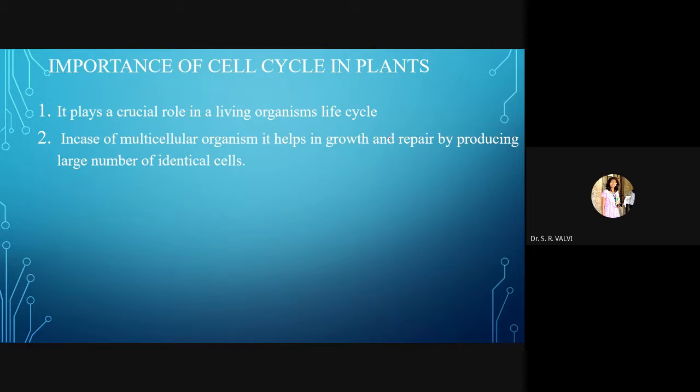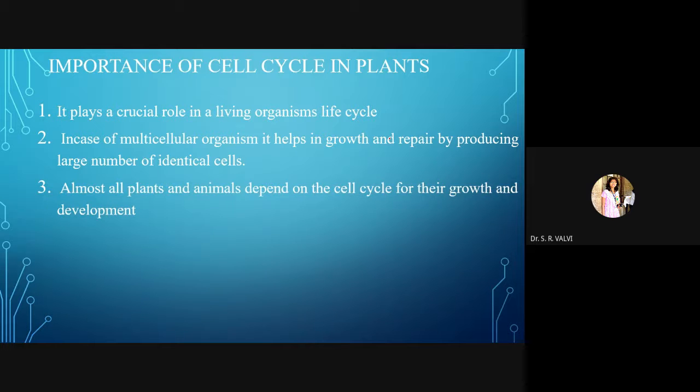So likewise the cells are going to form within the wound, and the wound healing takes place within the plants. So in case of multicellular organisms, mitosis is a very important part to repair and to have growth in plants.